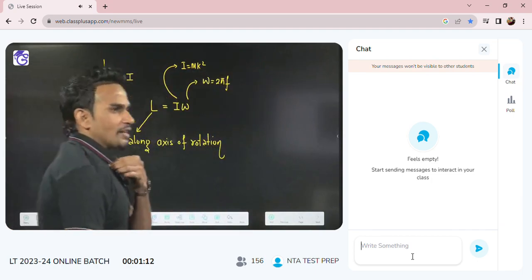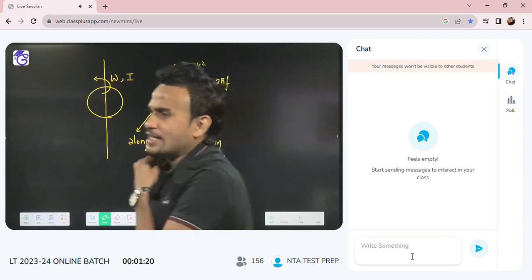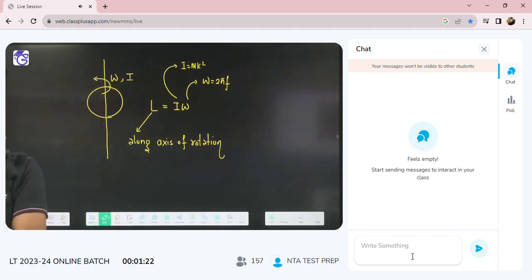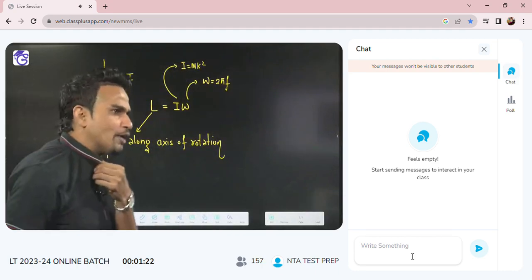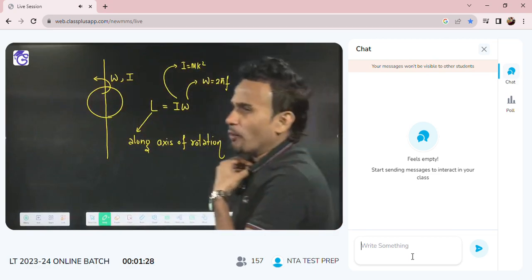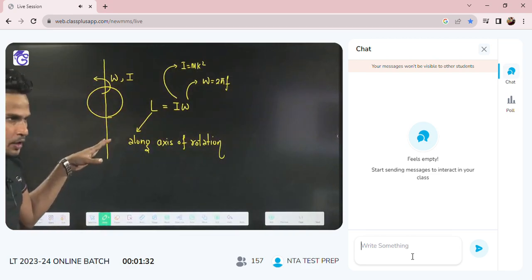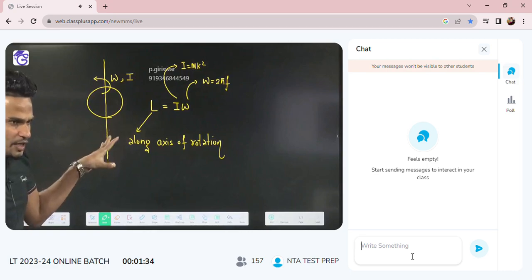So if you have a rigid body rotating with angular velocity omega, and its moment of inertia is I, then its angular momentum we define as L equal to I omega. If radius of gyration is given, I will be mk square. If frequency is given, omega will be equal to 2 pi f. So we can write the angular momentum of a rigid body very easily.